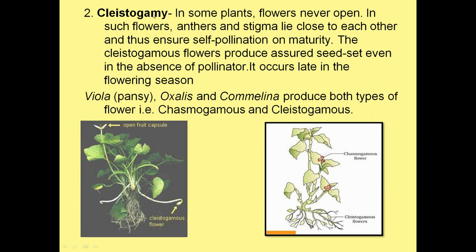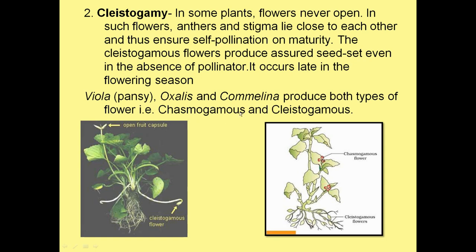Now comes cleistogamy. In this, the flowers never open, and anthers and stigma lie in close association to ensure self-pollination. The cleistogamous flowers ensure seed set even in the absence of any pollinating agents. It occurs late in the flowering season, as in the case of Viola, Oxalis and Commelina.